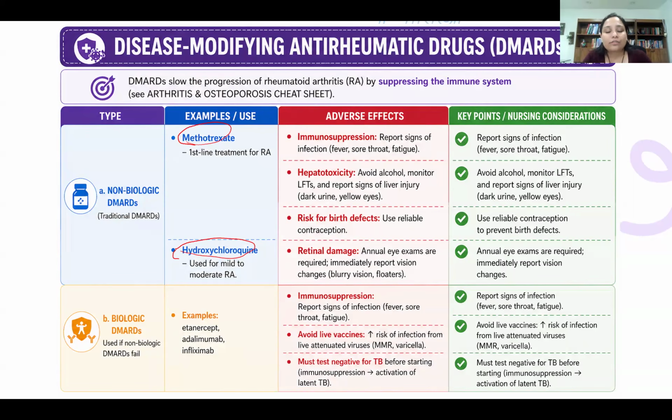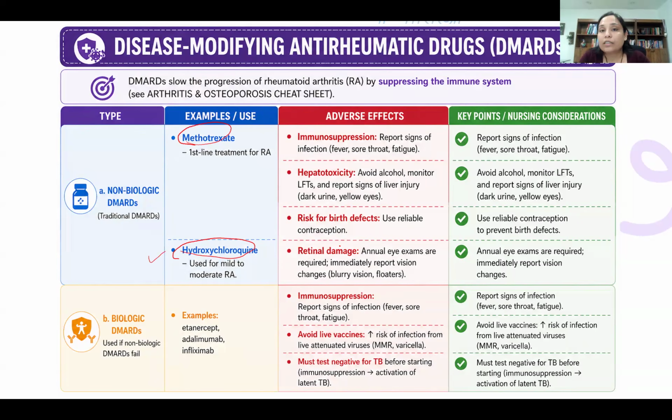So after trying all different kinds of medication, we finally decided to send this patient to a rheumatologist, just to make sure the patient was not having any rheumatoid arthritis. The patient went there, and the rheumatologist ordered all different kinds of blood tests, the C-reactive protein and rheumatoid factors and everything. And the patient was diagnosed with rheumatoid arthritis. So the rheumatologist wanted to start the patient on hydroxychloroquine.